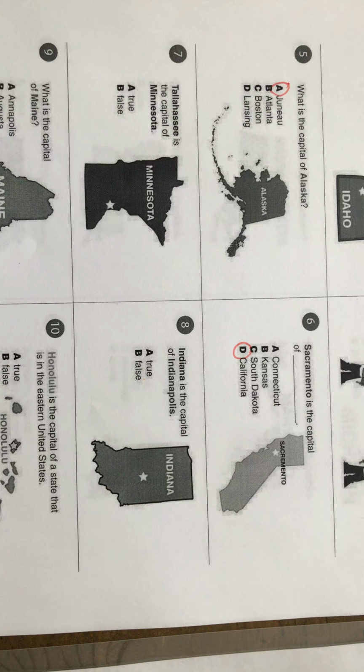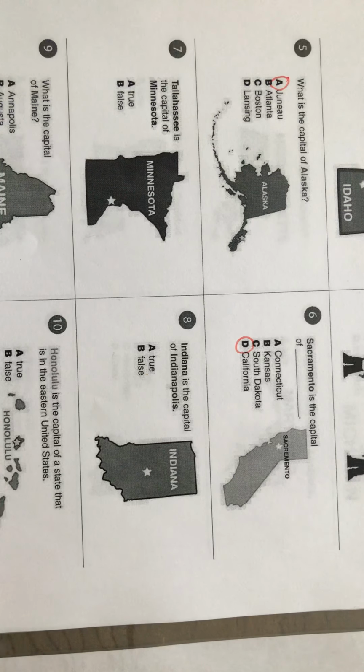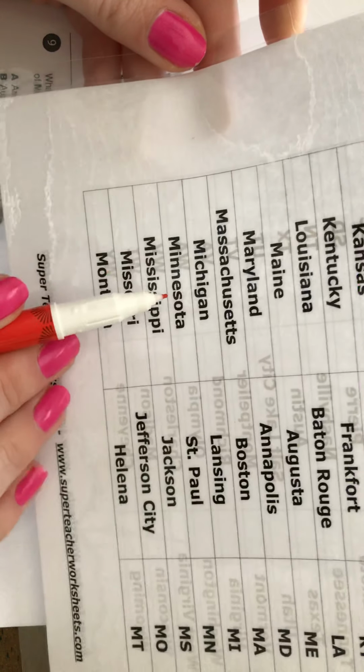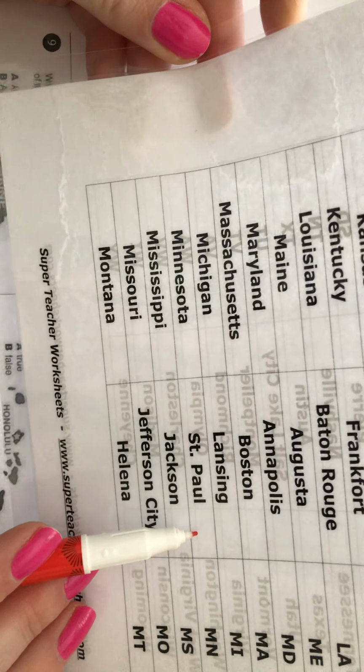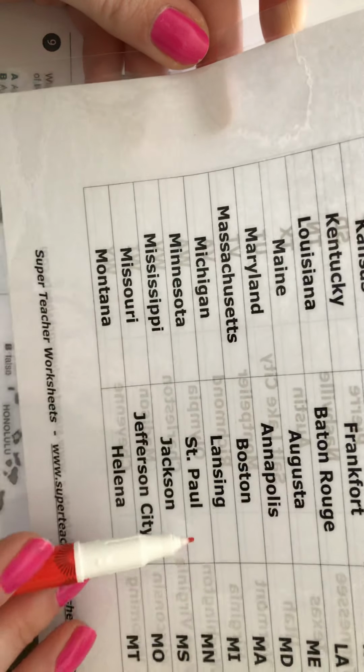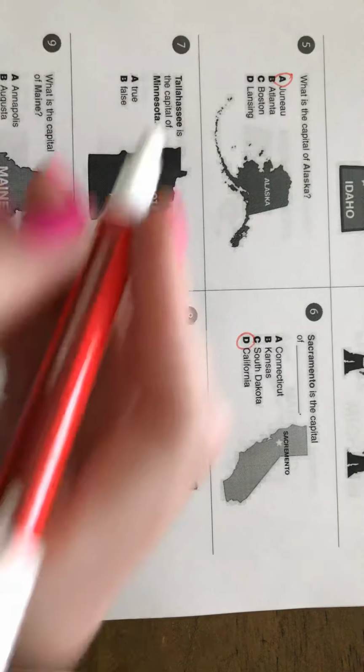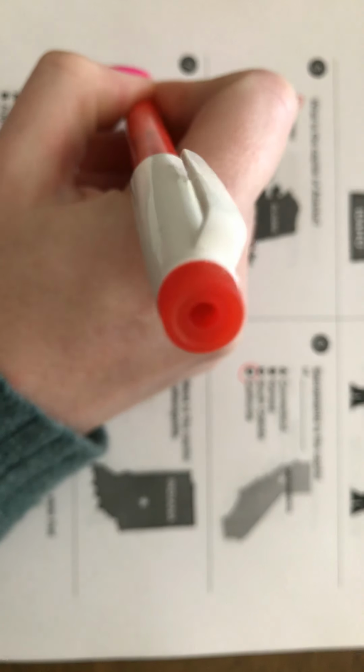Okay, number 7, Tallahassee is the capital of Minnesota. True or false? So I'm going to look at my cheat sheet in the M's. I'm going to find Minnesota and go over. Tallahassee is not the capital. St. Paul is. So, number 7, that's wrong. It's false.